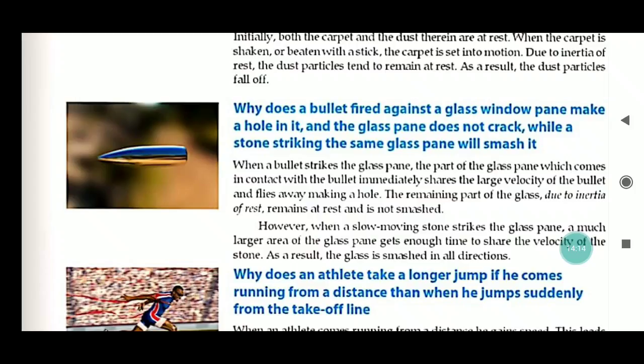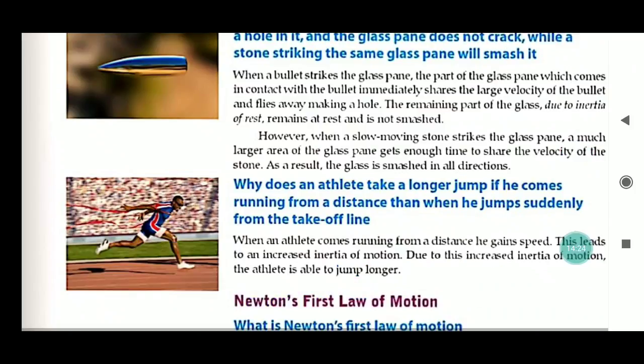Why does an athlete take a longer jump if he comes running from a distance than when he jumps suddenly from the take-off line?